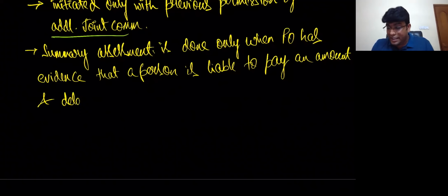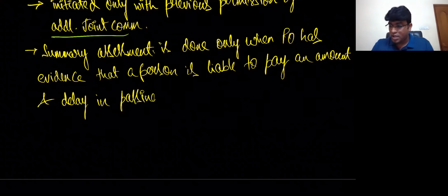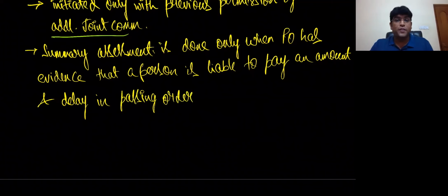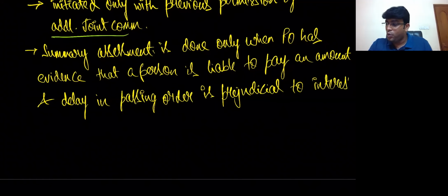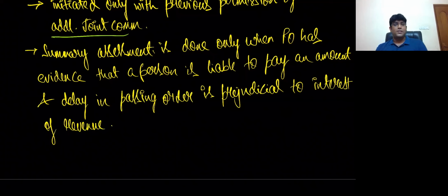And delay in passing order, and delay in passing what, my dear friends? Order is prejudicial, prejudicial to the interest of revenue. Very, very interesting word actually. I'll repeat now. What is the word, my dear friends?